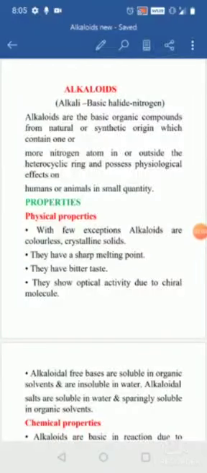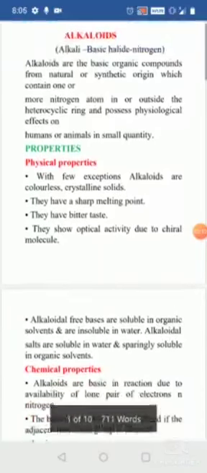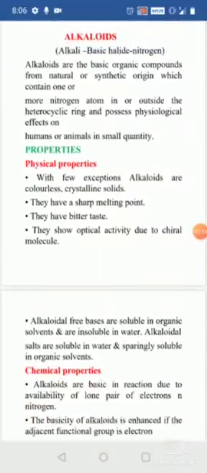They have a sharp melting point, not a range. Almost all the alkaloids have a bitter taste, and they show optical activity due to the presence of a chiral center, or they show optical isomerism. They are optically active, so they can be either levorotatory or dextrorotatory.